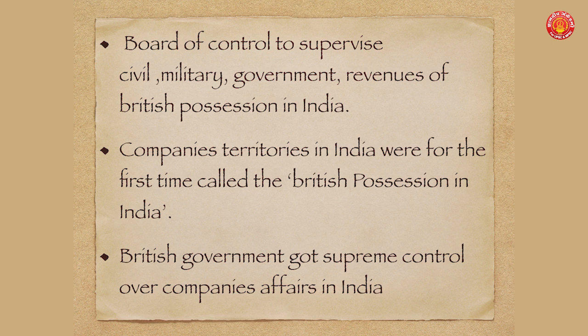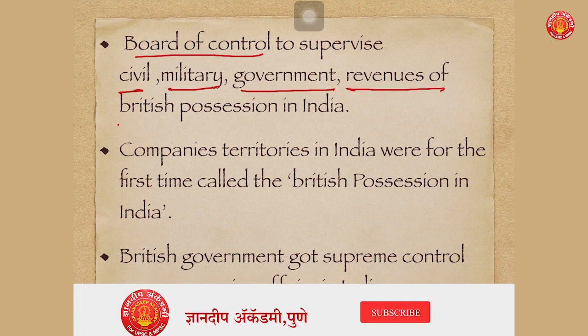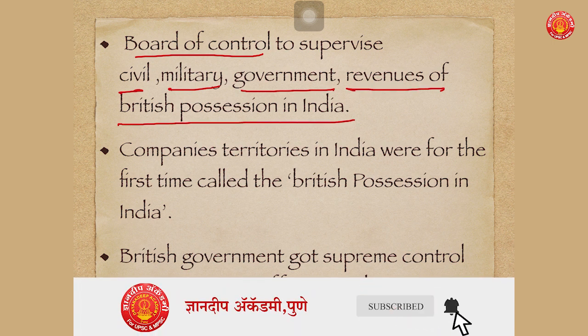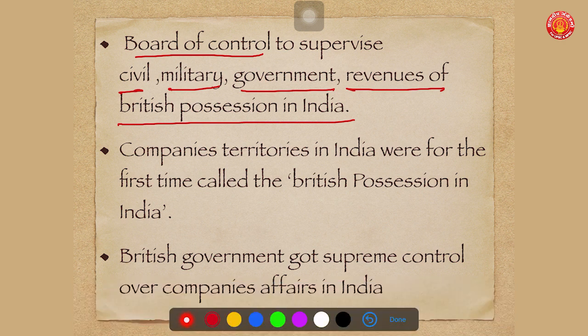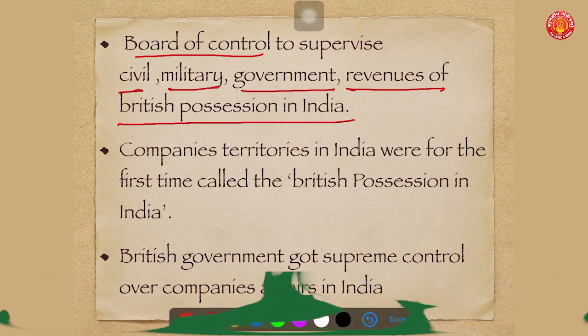Now, what did it say? It said that the Board of Control was there to supervise the civil, military, government and revenues of the British possessions in India. See, the entire India was not in the hands of the Britishers. Only the regions, the provinces, the territories where they were given civil rights, Diwani rights, were called British possessions. So the Board of Control was to supervise the civil, military, government and revenue functions of the British possessions in India. They had no control over the princely native states.